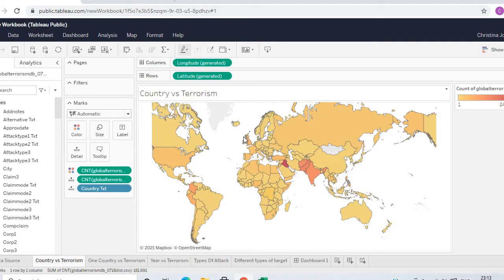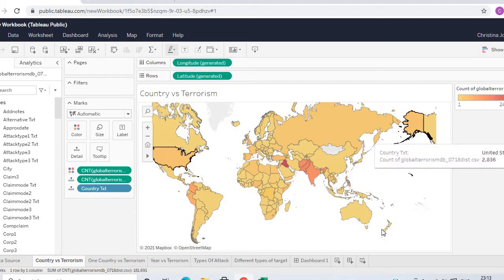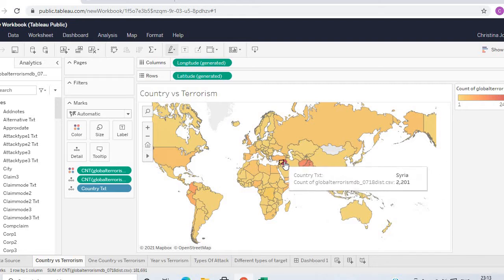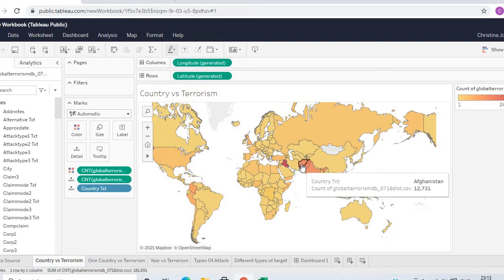Observation 1, country versus terrorism. We will observe here which country is more affected by terrorism. The darker the color, the more impact of terrorism it has, and it gradually decreases with the reduction of color shades. Here we can clearly visualize that Iran has the highest rate of terrorism, that is 24,636, and Afghanistan, Pakistan and India are also highly affected by terrorism.